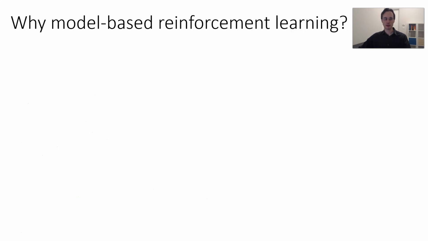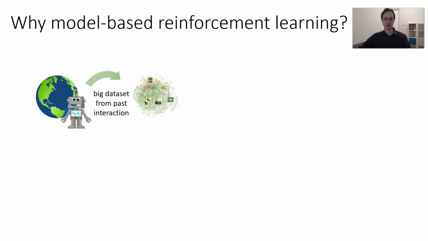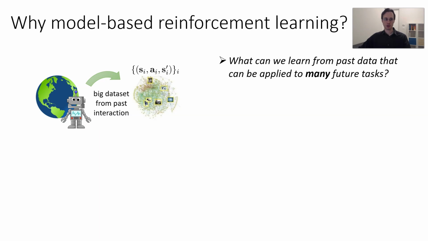One very effective way to imagine this working out is in the setting of model-based reinforcement learning, which of course is also something that fits with the theme of this workshop. In model-based reinforcement learning, you have an agent that collects a dataset of interaction from its past experience, which we can say consists of states, actions, and next state tuples. And then we're going to ask the question, what can we learn from past data that can be applied to many future tasks? Well, what about learning how the world works?